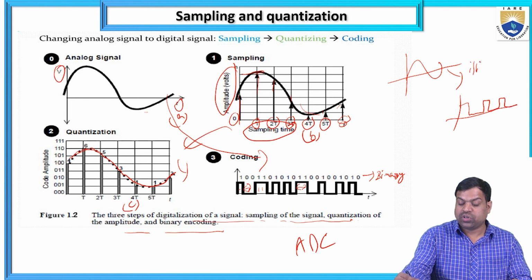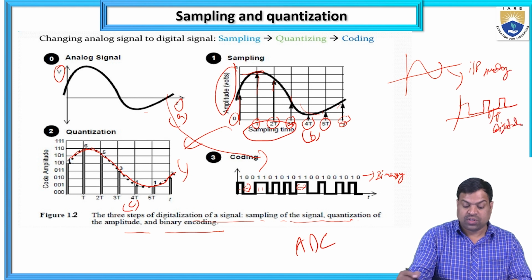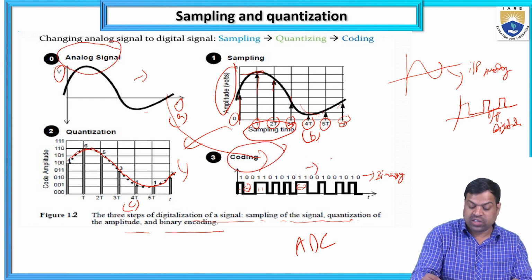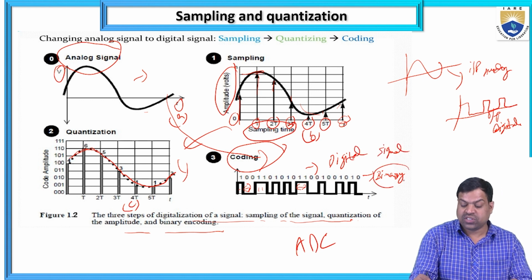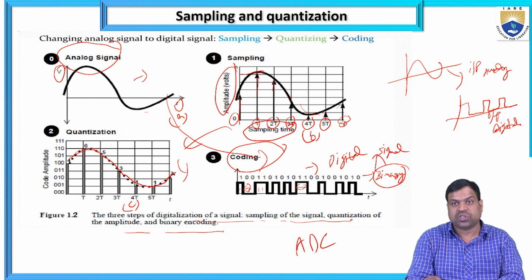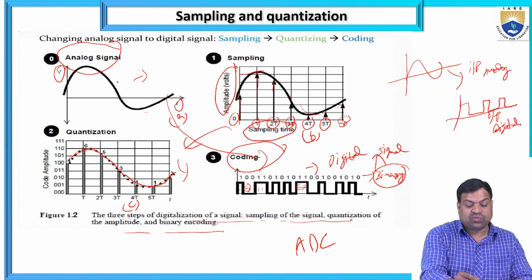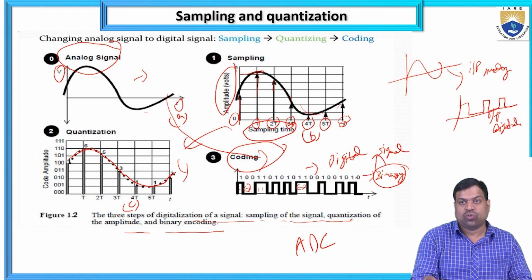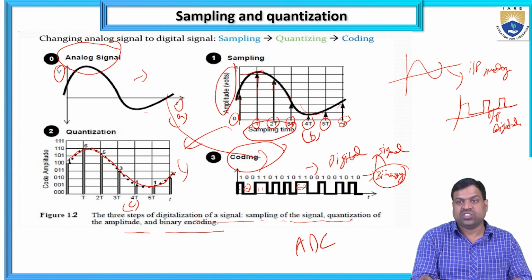So this is the input and this is the output. This is the analog signal and this is the digital signal. The analog signal goes through the stages and the final one is coding. I am calling it a digital signal because it is in the form of binary. That is the reason I call it a digital signal with respect to coding. So what is the first stage? Analog signal, sampling, quantization, then the output is the coding of binary code, that is a digital signal.